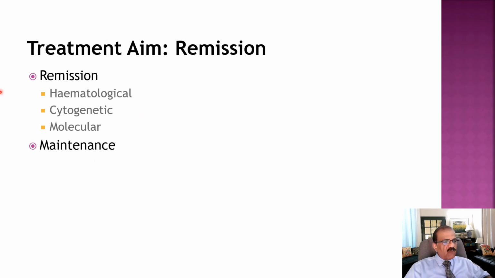And then once we achieve the remission, then we offer some treatment to maintain remission. If this is not done, there is a possibility that the disease might come back and there could be actually relapse. So after achieving remission, patient usually stays on some maintenance treatment. The treatment may be the same which we use in the remission phase, or it may be different. But some treatment is usually continued even if somebody has clinically recovered and has achieved triple remission.